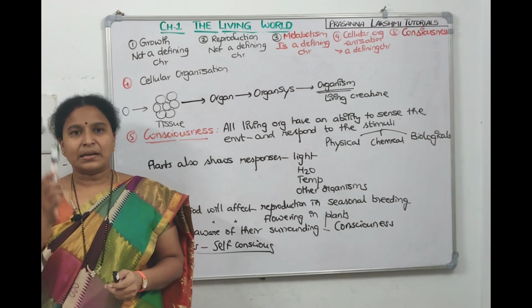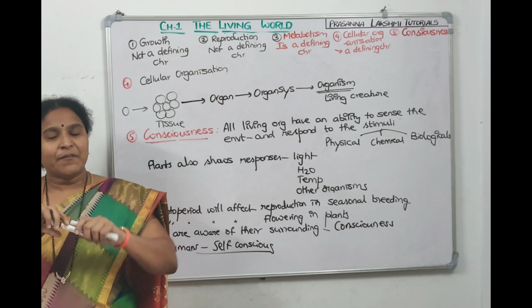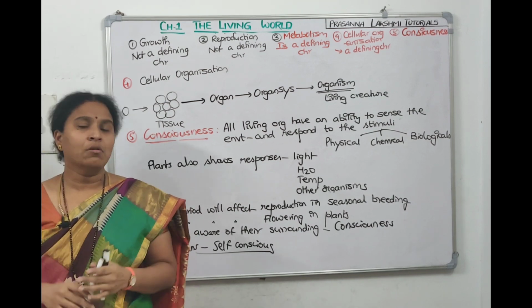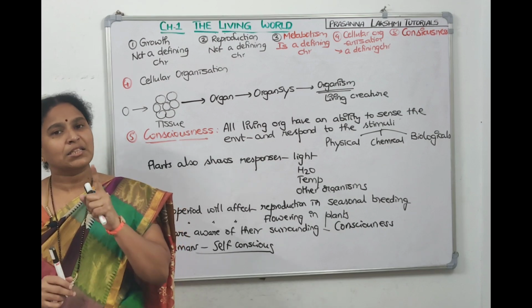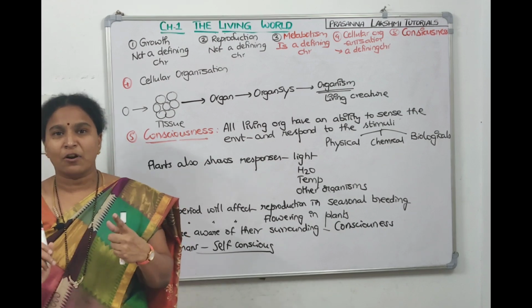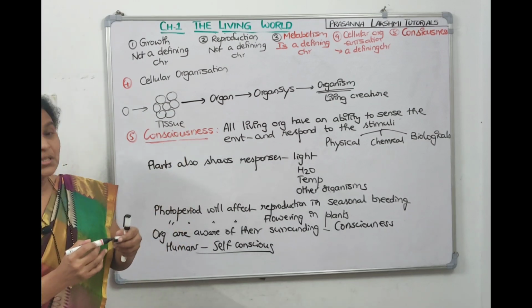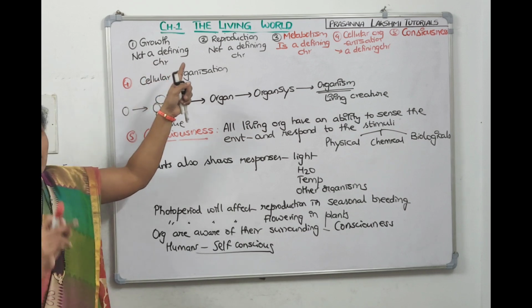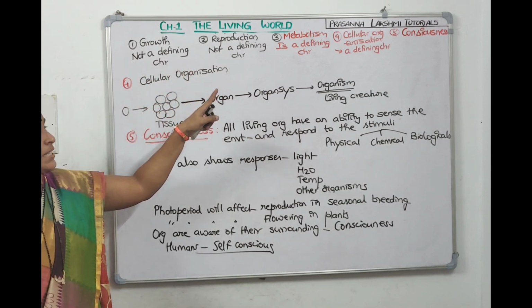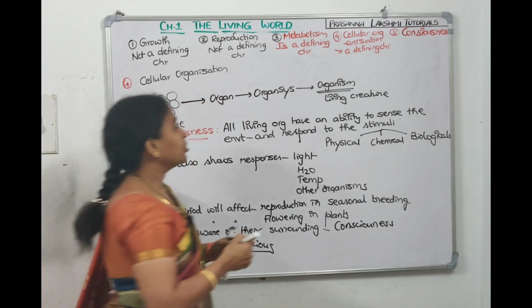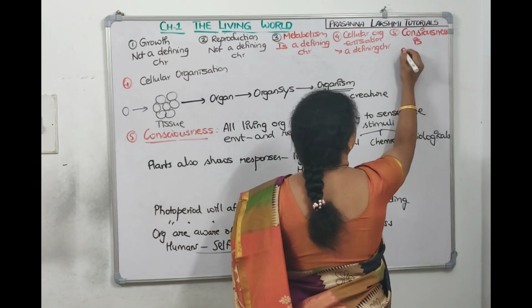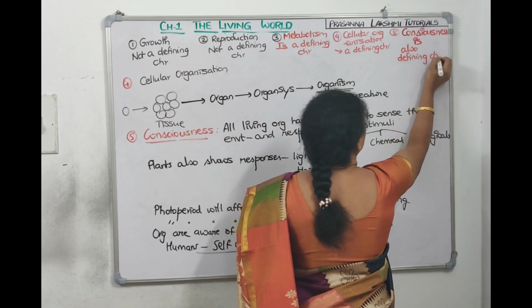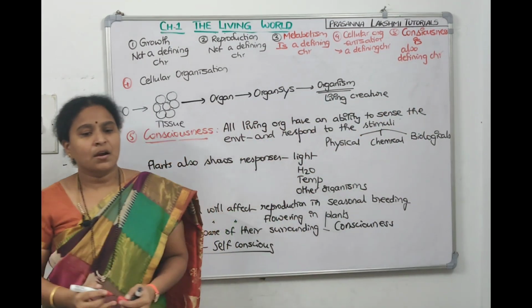So I'm telling, like, this is a pen. Now if I break the pen, will it cry? Is it having any consciousness of what I'm doing with the pen? No. So that means only living organisms exhibit consciousness, and humans exhibit self-consciousness. So we can tell consciousness is also a defining character then. Growth, not a defining character. Reproduction, not a defining character. Metabolism, yes. Cellular organization, yes. Consciousness is also a defining characteristic exhibited by living organisms.